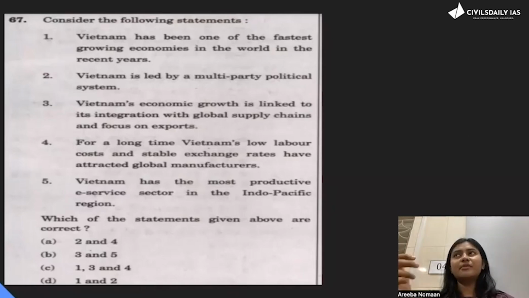Last year, I guess they asked about Bangladesh. Similarly, they asked about Sri Lanka. So your neighborhood and your extended neighborhood, you should be aware of its political conditions, its economic condition, the agriculture there. Mota mota, you should be aware of these countries. Okay, next.